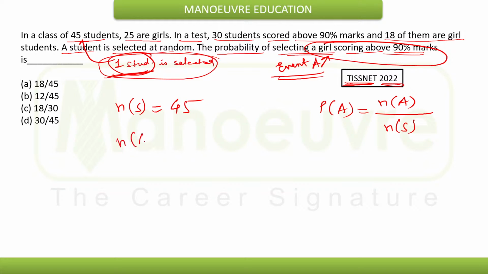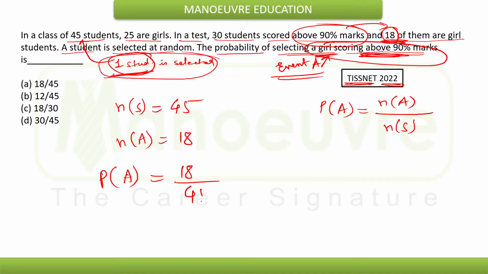And what will be the desired outcomes? Desired outcomes, that is the girls scoring above 90%. Above 90%, how many girls are there? 18. 18 girls are scoring above 90%. So n(A) will be 18. So clearly the required probability will be 18 by 45. So option 1 will be the clear answer here.